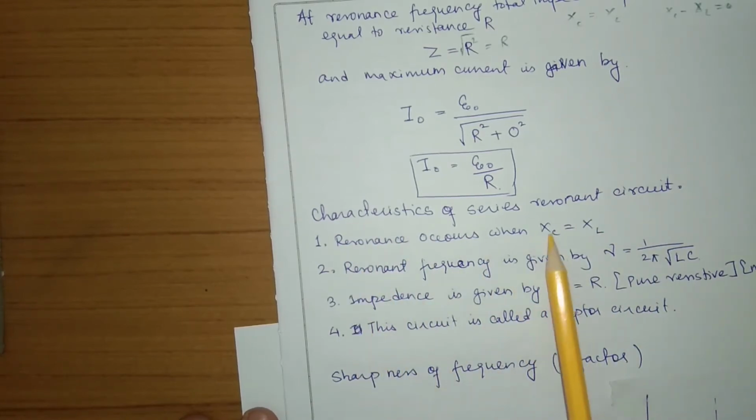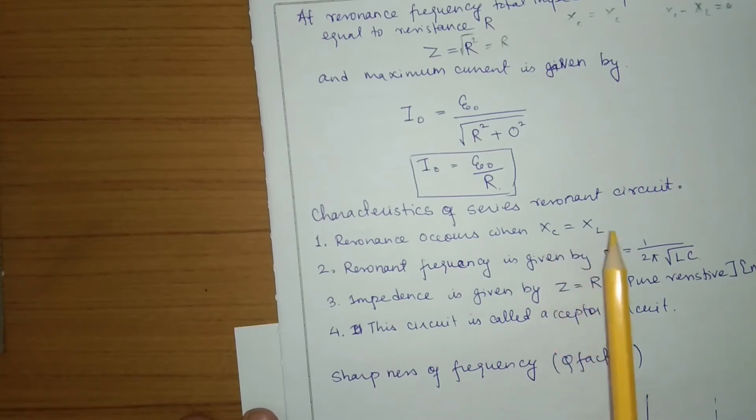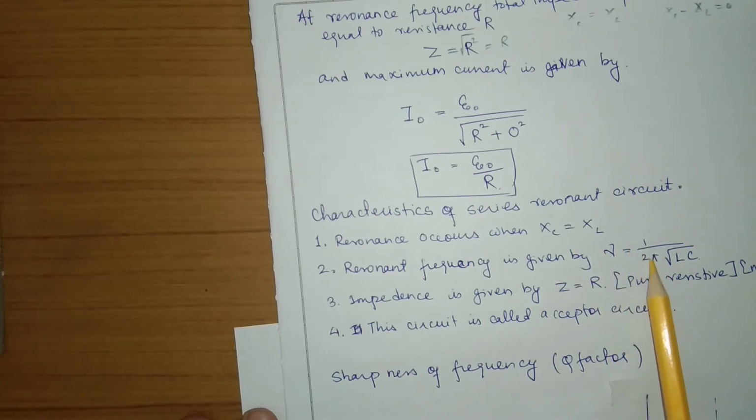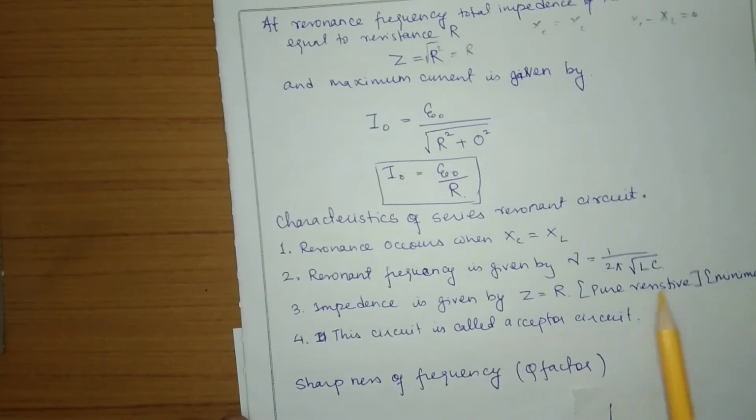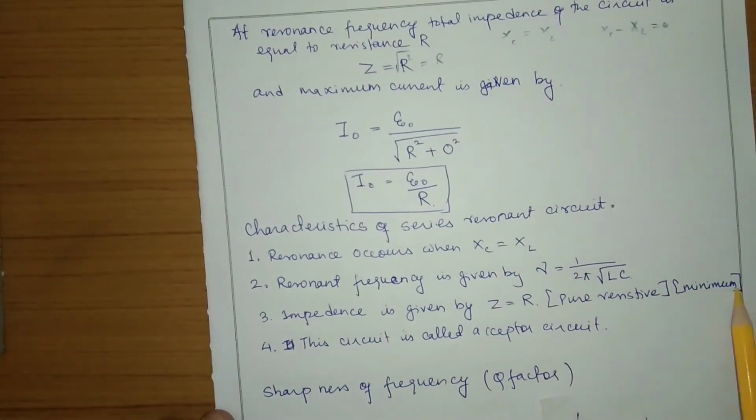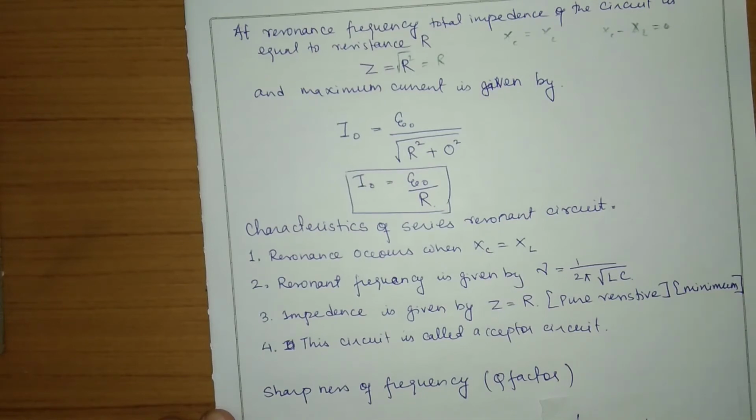Resonance occurs when XL and XC become equal. Capacitive reactance and inductive reactance become equal. So at resonant frequency, the current is maximum, and this frequency will be given by nu is equal to 1 by 2 pi root over LC. The impedance of the circuit at resonant frequency is R. That means the circuit will act as a pure resistive circuit, the impedance is minimum and the current is maximum. This circuit is also called an acceptor circuit. In the example of the LCR circuit, we will see what the acceptor circuit is.